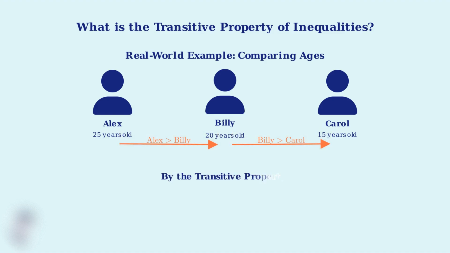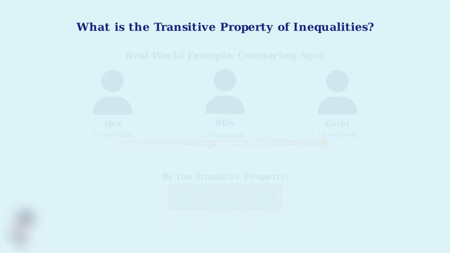Now comes the key insight of the transitive property. Since Alex is older than Billy and Billy is older than Carol, we can conclude that Alex must be older than Carol. This logical connection is what makes the transitive property so powerful. The transitive property creates a logical chain.